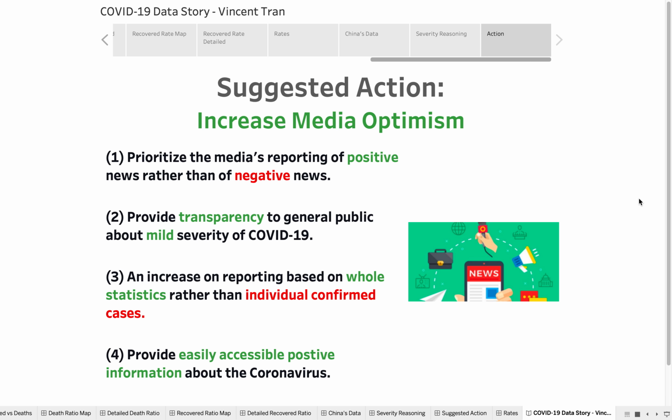Suggested action would be to increase media optimism. First, we will prioritize the media's reporting of positive news rather than negative news to provide transparency to the general public about the mild severity of the coronavirus. Third, an increase in reporting based on whole statistics rather than individual confirmed cases. And fourth, provide easily accessible positive information about the coronavirus. This will increase the general public's knowledge of how the coronavirus is not as severe as the media has perceived it to be. Thank you.